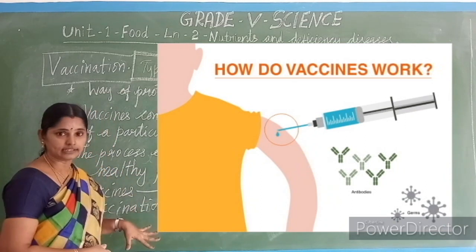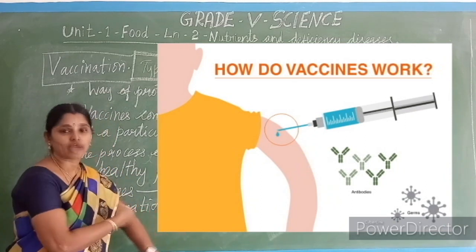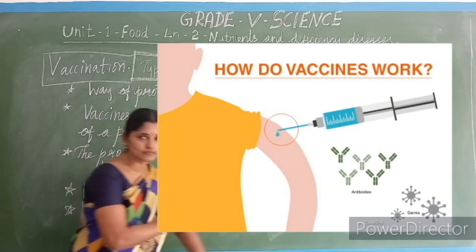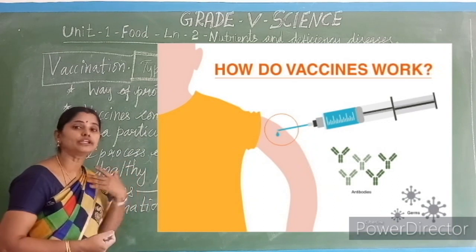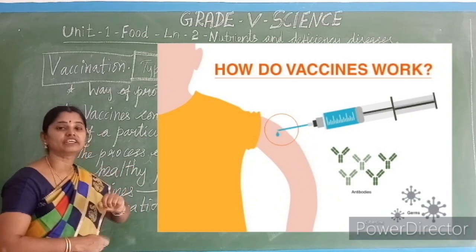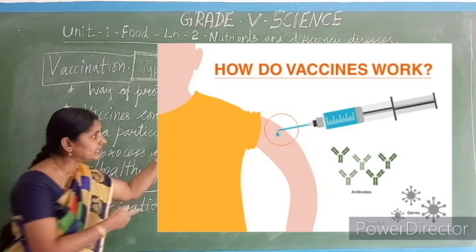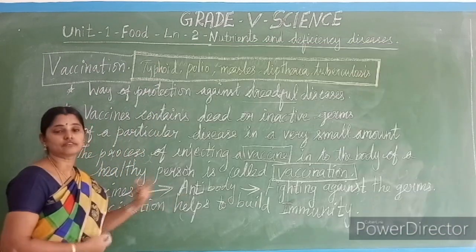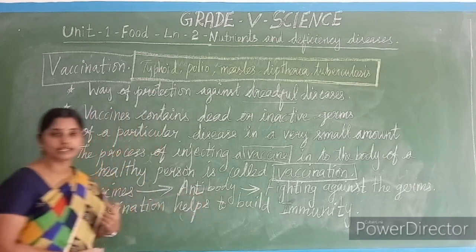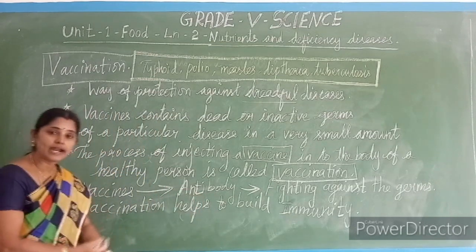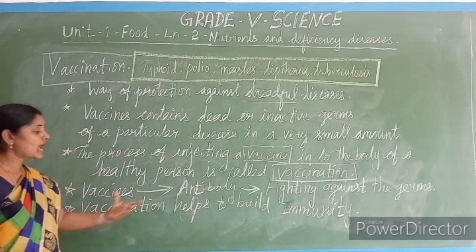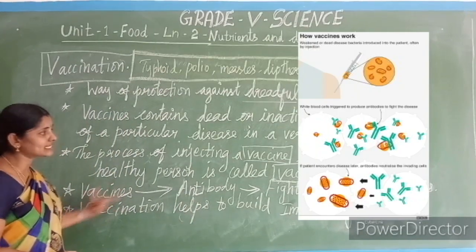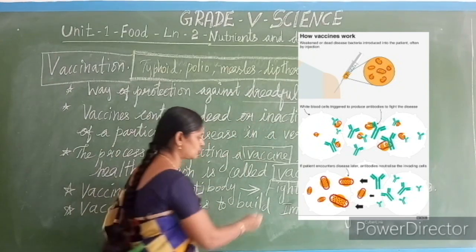In the same way, our own immunity, self-immunity, fights against the dead and inactive germs. That thing we call antibodies. So our blood produces antibodies to fight against these dead or inactive germs.